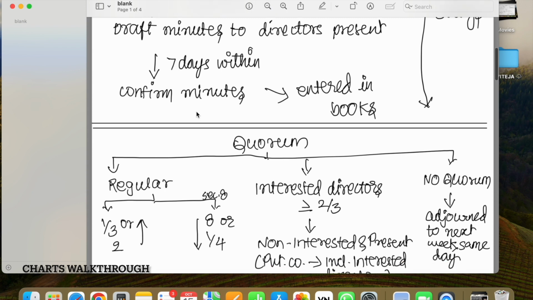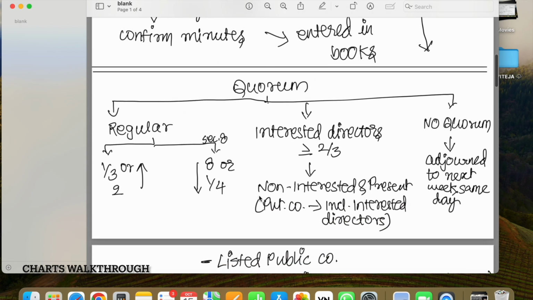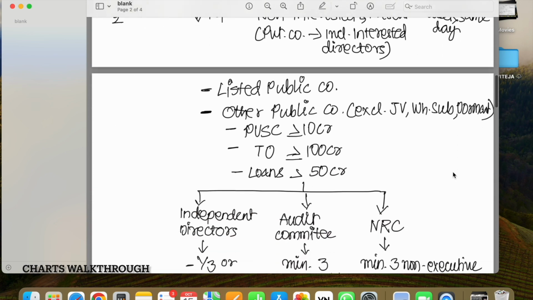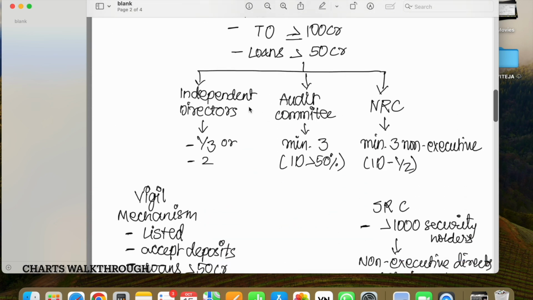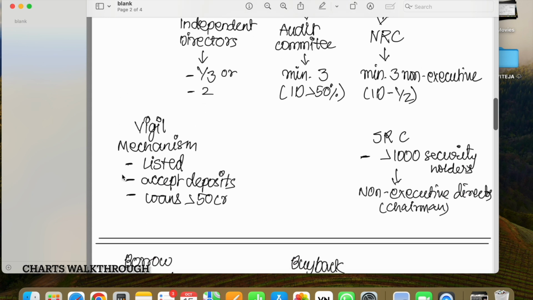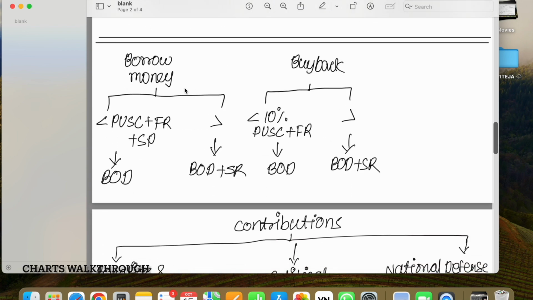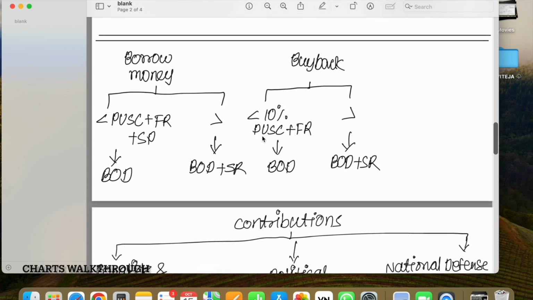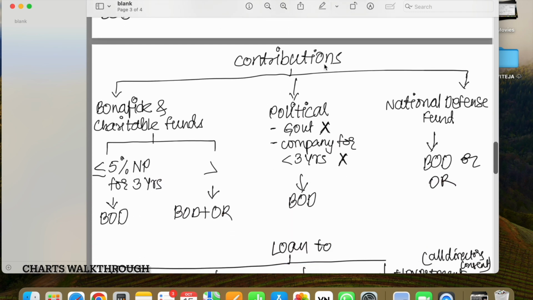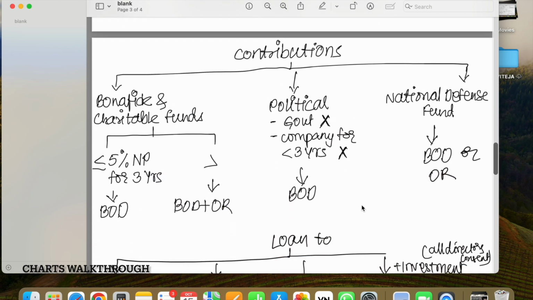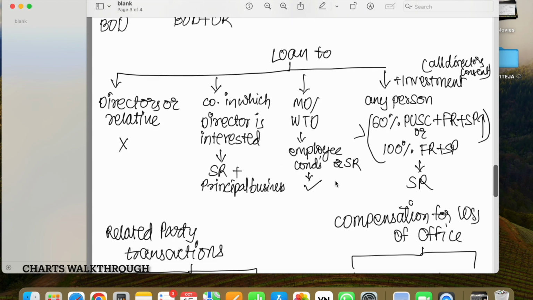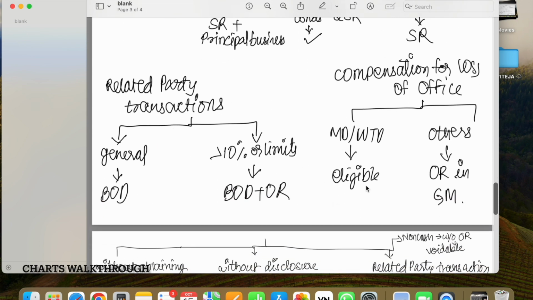And similarly, these, and so quorum is the criteria for regular interest. If there are interested directors, at least two-thirds, and there is no quorum to be adjourned. So for these companies, they should maintain these directors, audit committee criteria, and vigil mechanism criteria, and stakeholder relationship committee criteria, borrowing money, buybacks. These are the resolutions or commissions, and for contributions, these are the criteria. Similarly, loans, related party transactions, other laws.